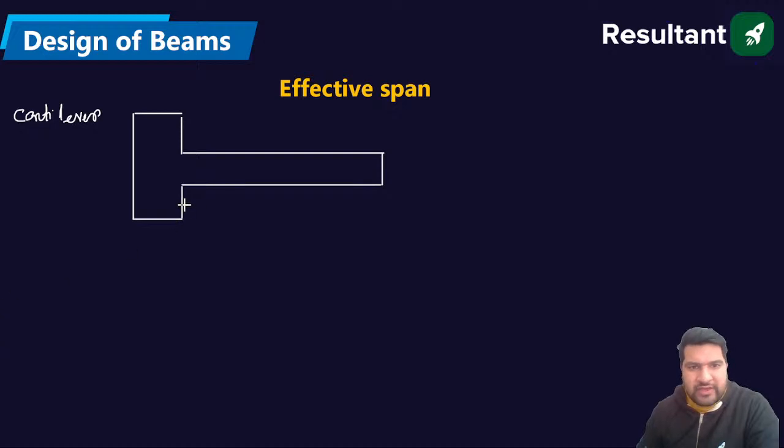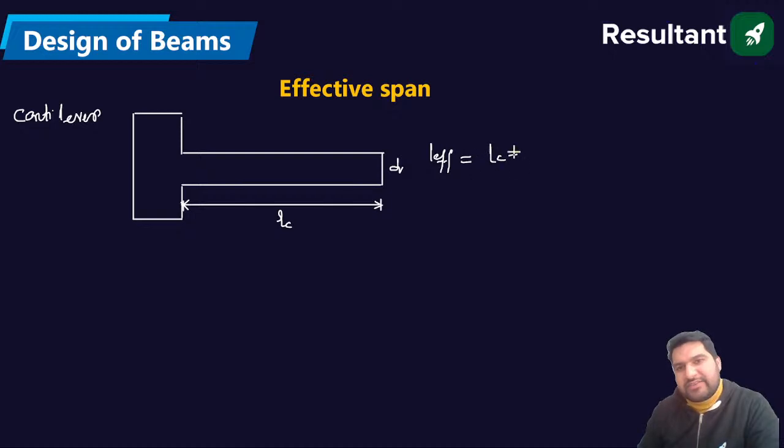Let us suppose this is Lc, the clear distance Lc, and this is the depth d. In that case, L effective will be Lc plus d by 2.